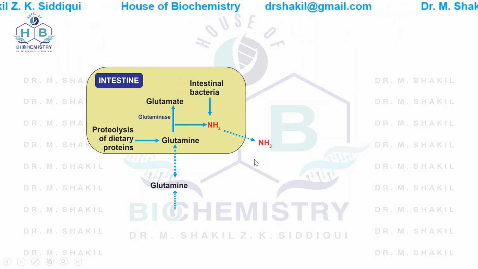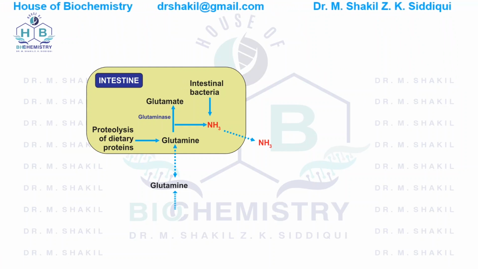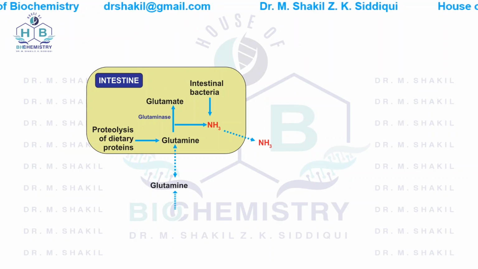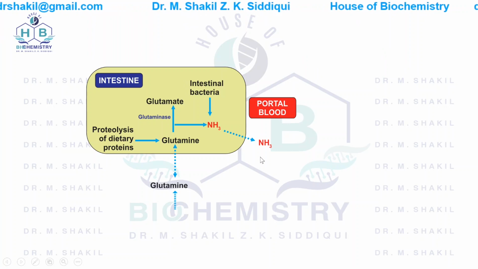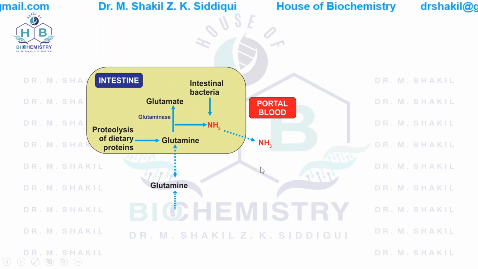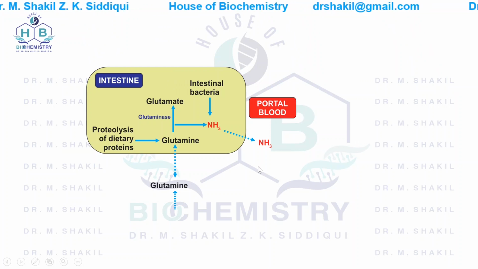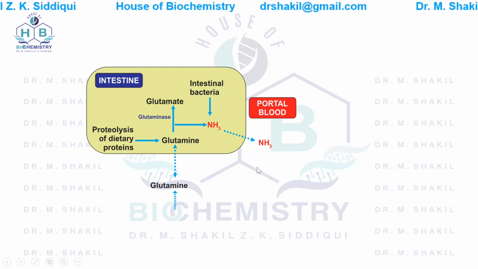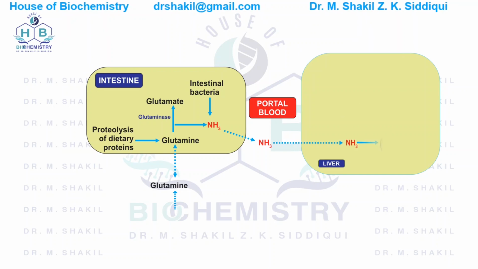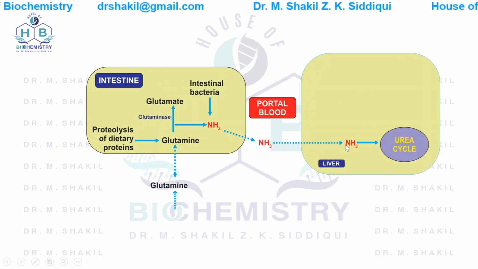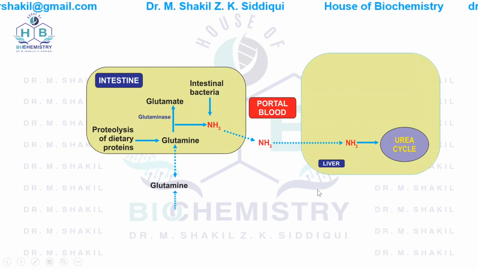Now this ammonia that is formed is dumped into the portal blood. Here the question arises: previously I said that ammonia is not dumped directly into the blood because it can change pH. Why in the portal blood? Because in the portal blood, the liver quickly picks this ammonia up and takes it inside the liver, so it is not that damaging to our body. So ammonia is immediately transferred to the liver, and from there it goes into the urea cycle where it is converted into urea.